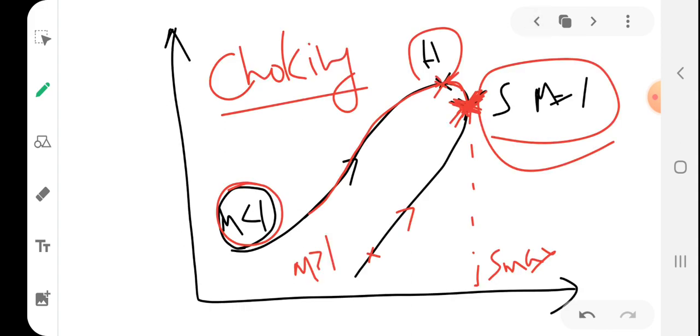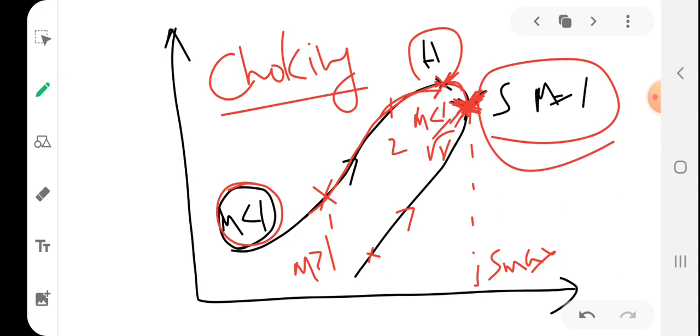For Mach number below 1 by root gamma, the velocity and static enthalpy increase by heating. You can see that below H, while heating, if the Mach number is less than 1 by root gamma, then if heat is added from 1 to 2, static enthalpy increases. What will happen to velocity? Velocity also increases.